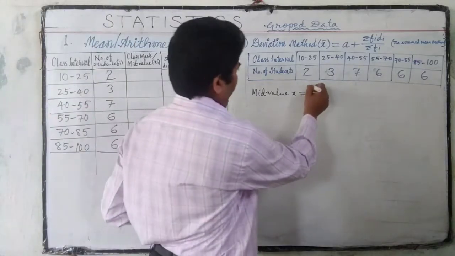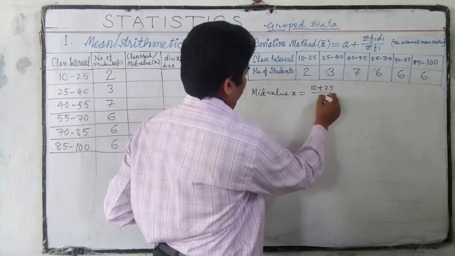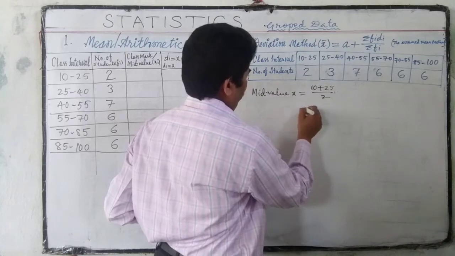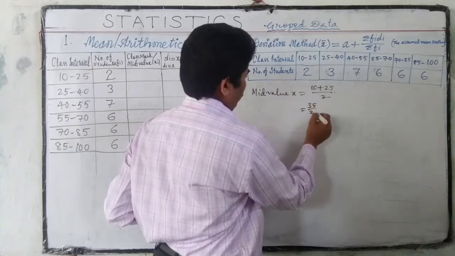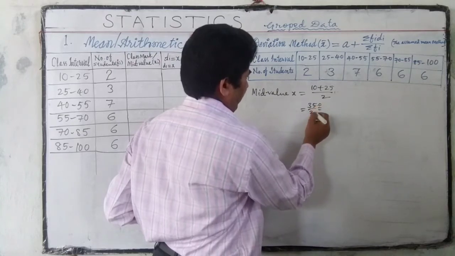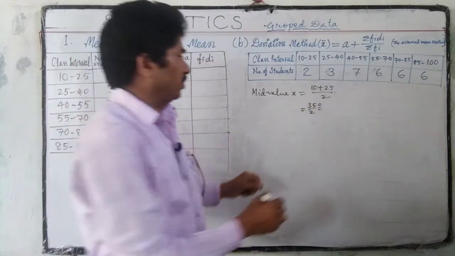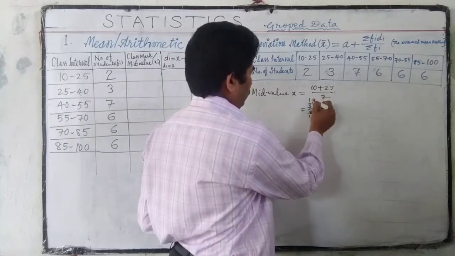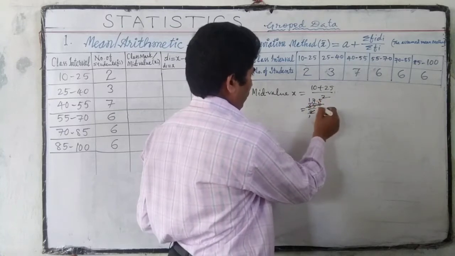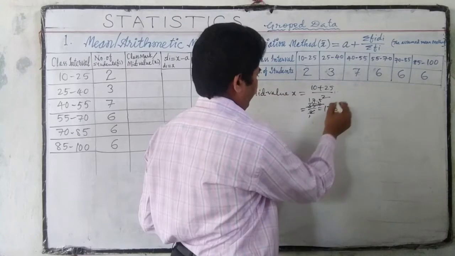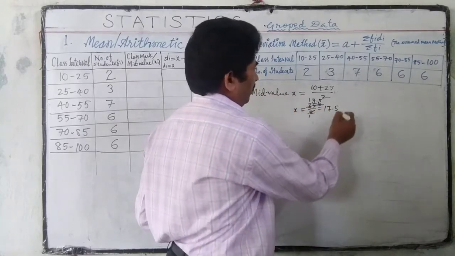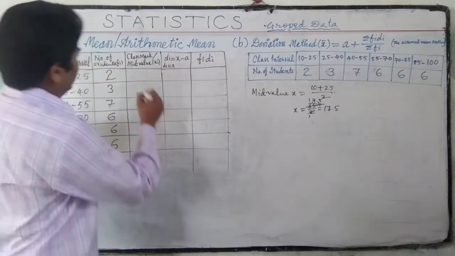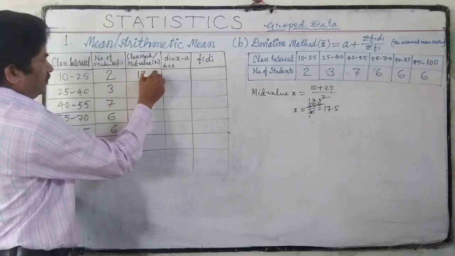10 plus 25 by 2, that is equal to 35 by 2. We can cancel by keeping point and 0, 2 ones, 2 ones, 2 sevens, 2 fives, 17.5. So this is the first class mid value, 17.5.